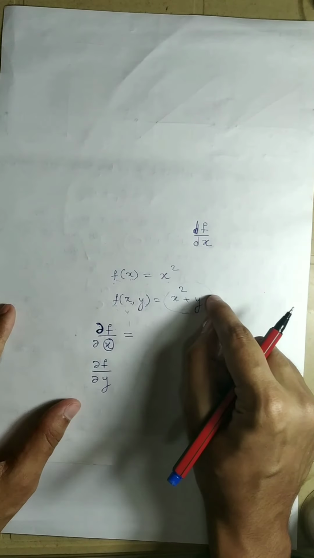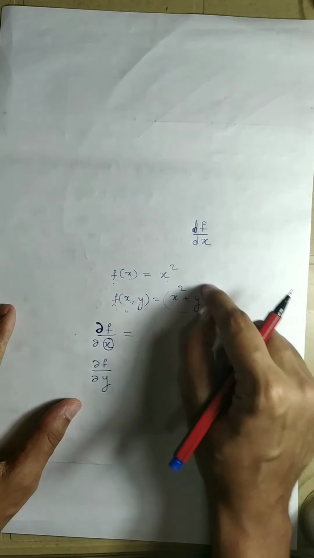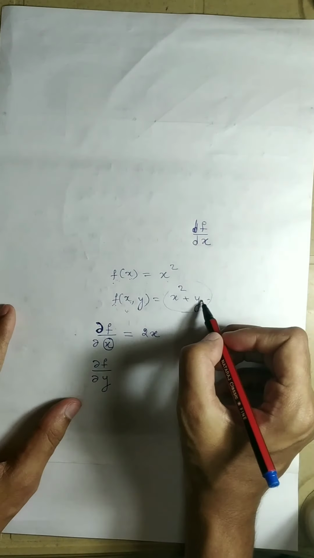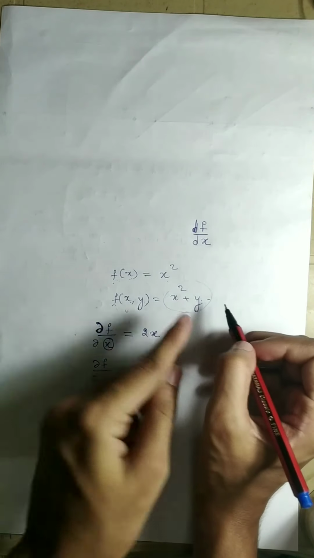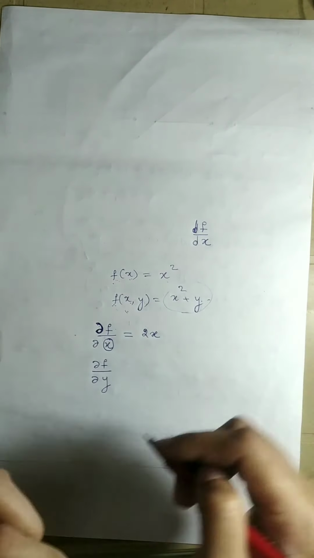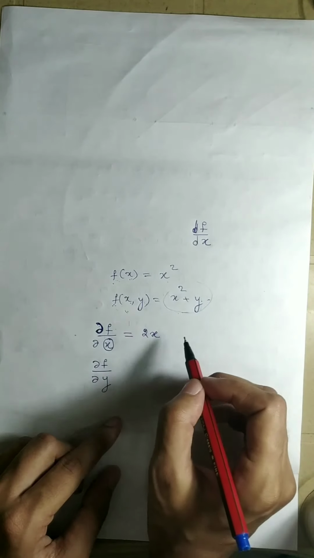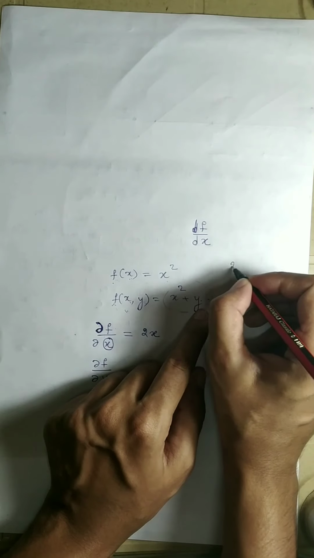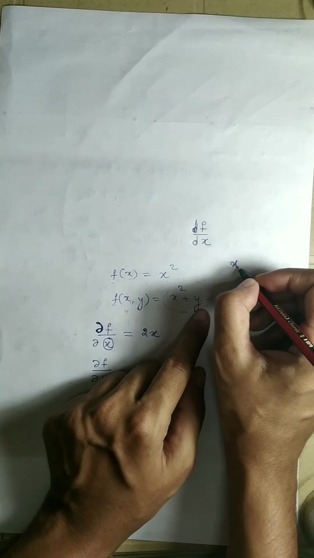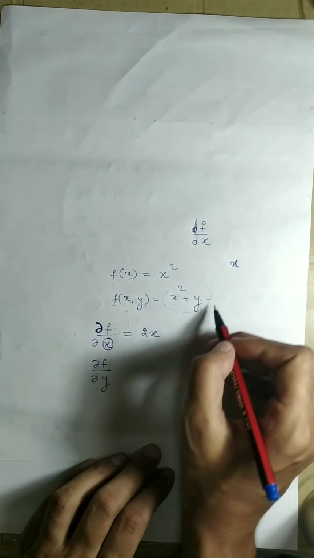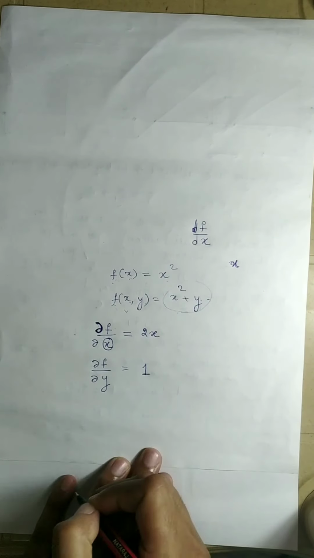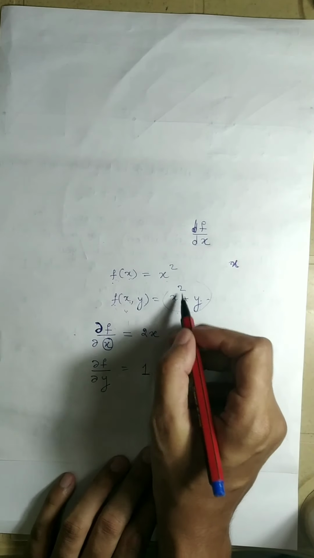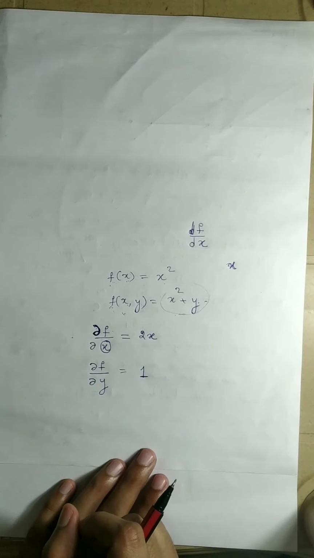So if I take this and differentiate it with respect to x, the derivative will be 2x, because y is treated as a constant and the derivative of a constant is 0. Now I want to differentiate this with respect to y. So if I differentiate with respect to y, treat x as a constant. What will be the derivative of this? It will be equal to 1, because the derivative of y with respect to y is 1 and x square is treated as a constant term.